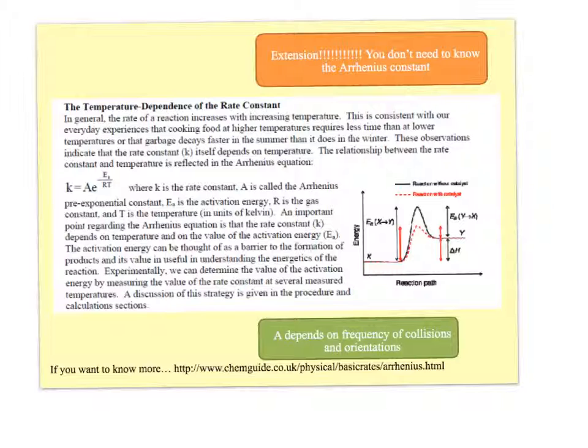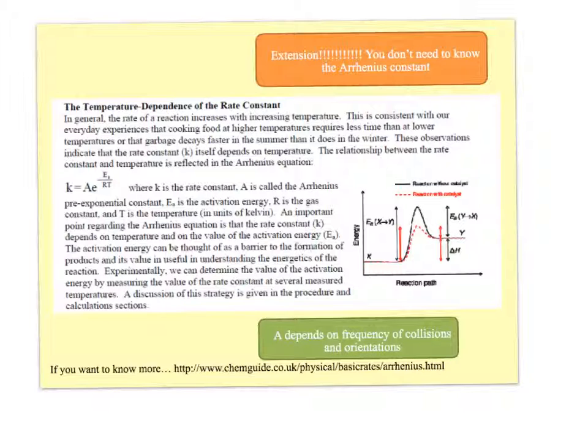What you find experimentally is that the log of k is proportional to the log of 1 over the temperature. So as you increase temperature, k will change in an expected relationship.